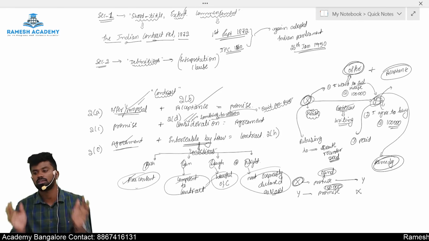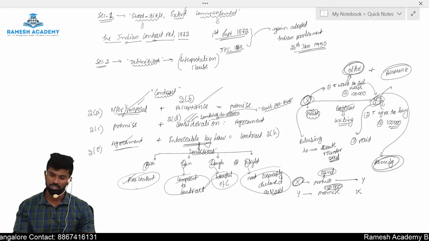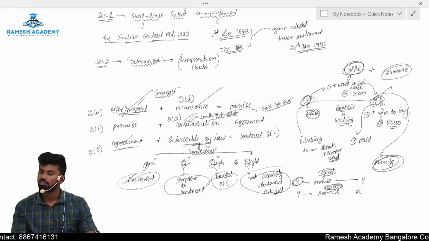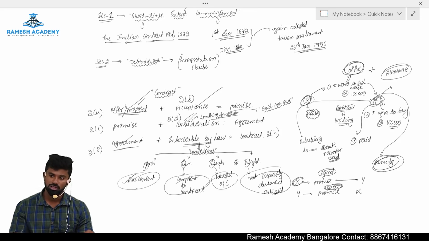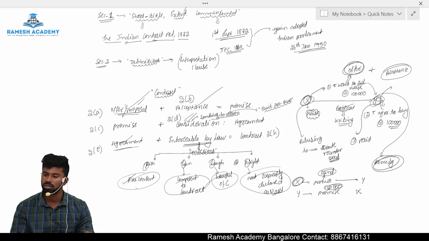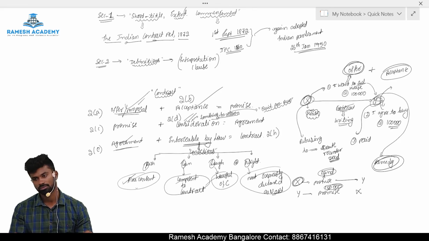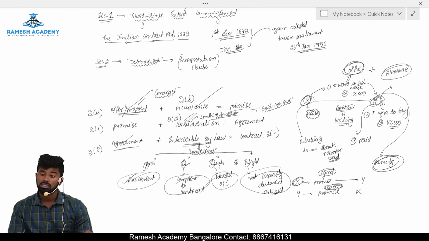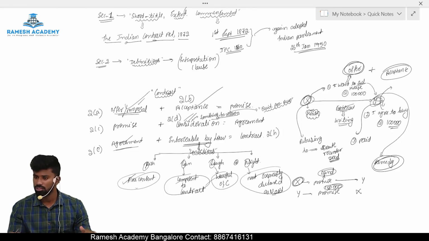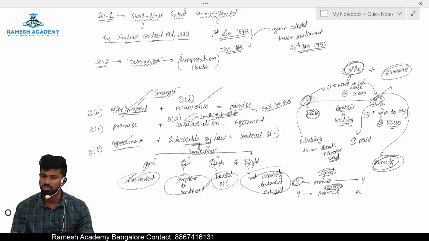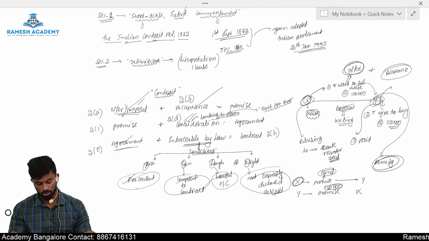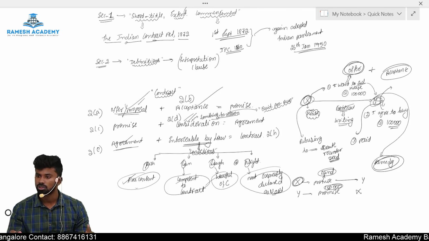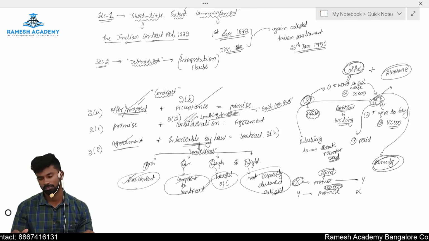If you remember this equation, section numbers become easy. 2A offer, 2B acceptance, 2C promise, 2D consideration, 2E agreement, and 2H the contract. We will discuss in detail later what is offer, acceptance, promise, consideration, agreement and contract. So this is how contracts are made in India.